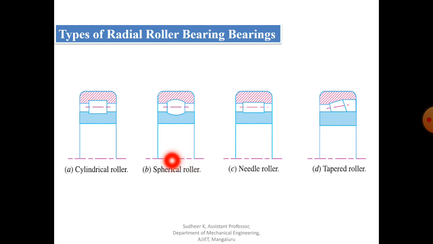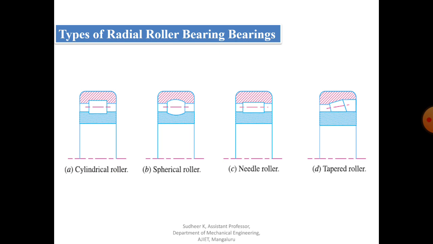Cylindrical roller bearings have short rollers that are guided in a cage. These bearings are relatively rigid against radial motion. They have the lowest coefficient of friction in any form of heavy duty rolling contact bearing. This type of bearing is usually used in high speed applications. So that is about the cylindrical roller bearing.